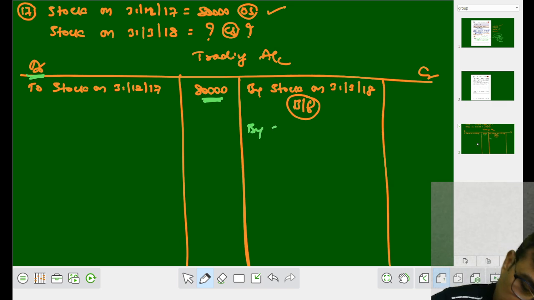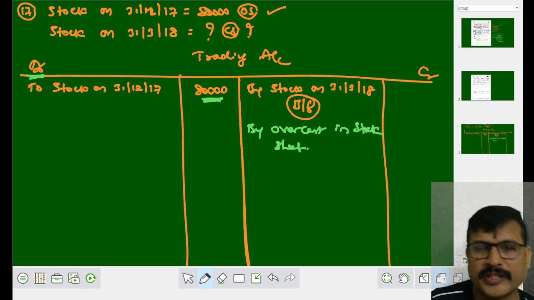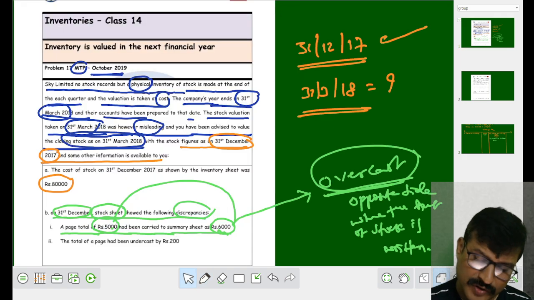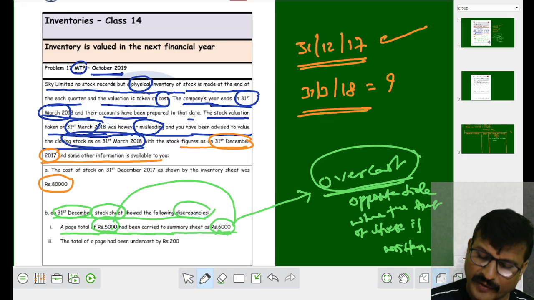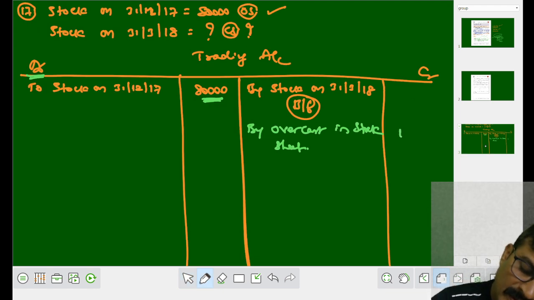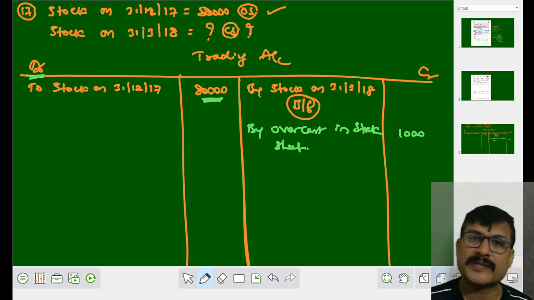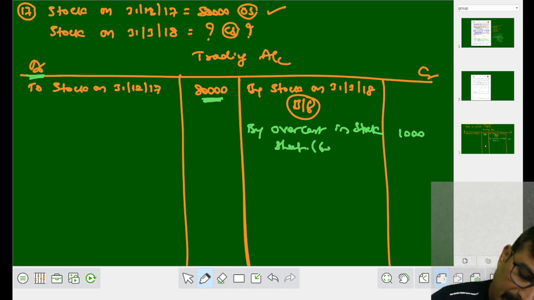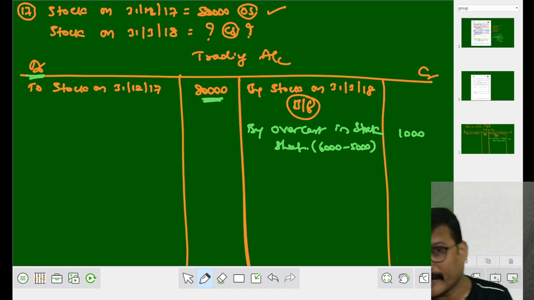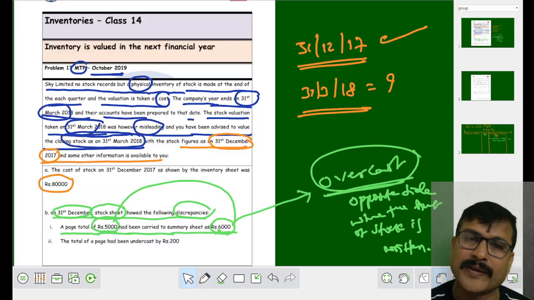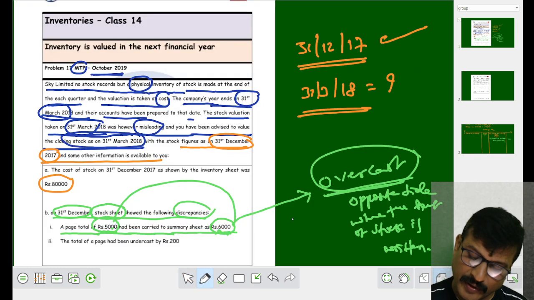By over cost in stock sheet. How much is the over cost? Instead of showing 5,000, you have recorded 6,000. So we have to take 1,000 rupees. If you want, you can write in bracket 6,000 minus 5,000. I hope you got it right as overstated, overcosted. See the next point, my dear children.